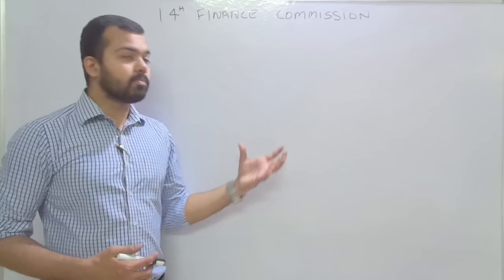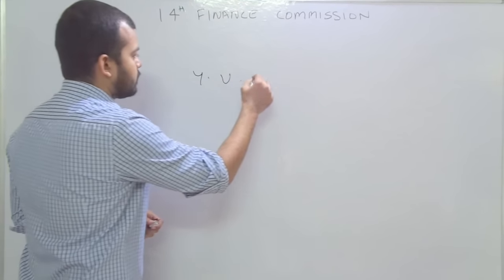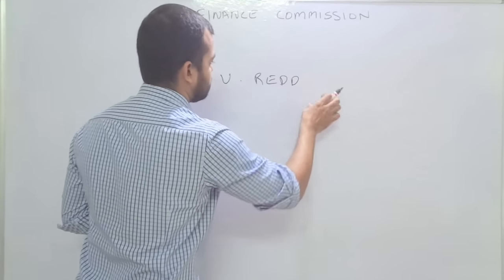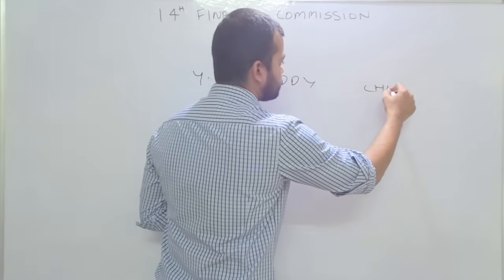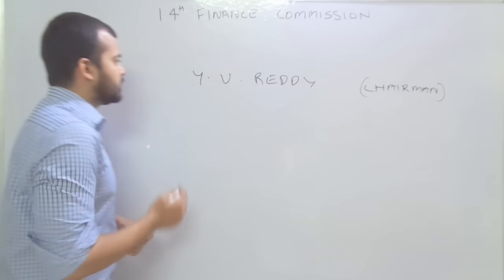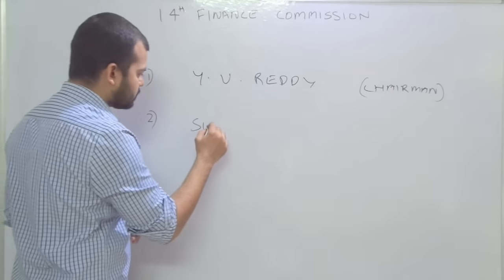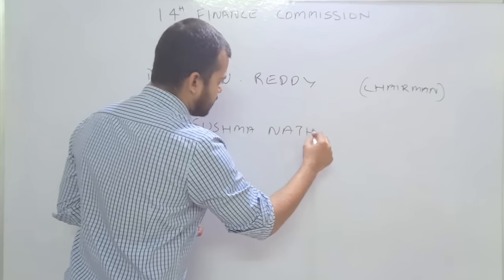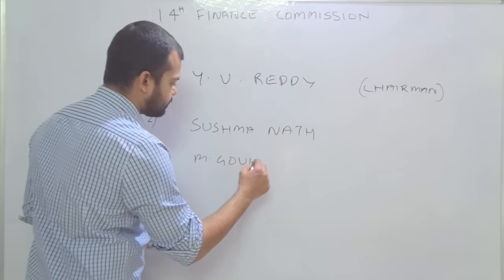Now understanding the composition of this Finance Commission. Y V Reddy is the chairman of the Finance Commission. So he is the chairman, first. Second, Sushma Nath, one of the other members. Third is M. Govind Rao.